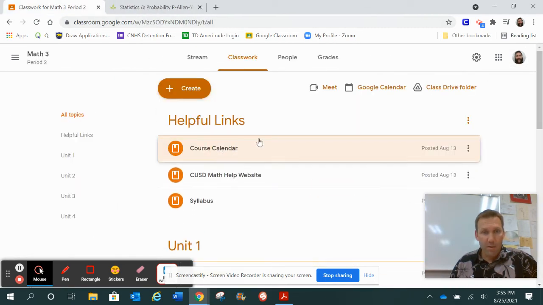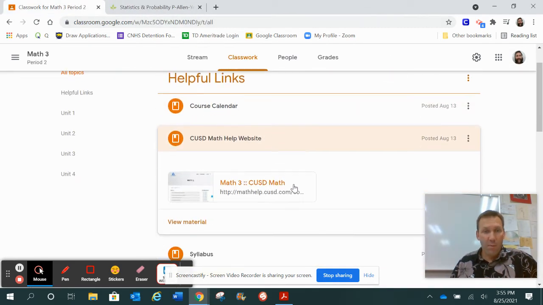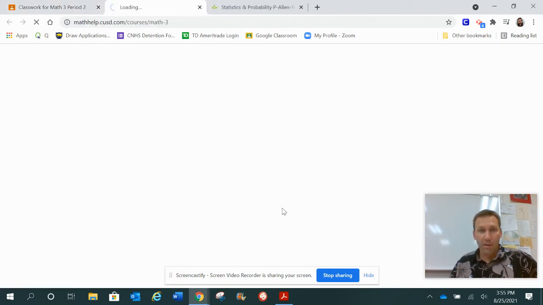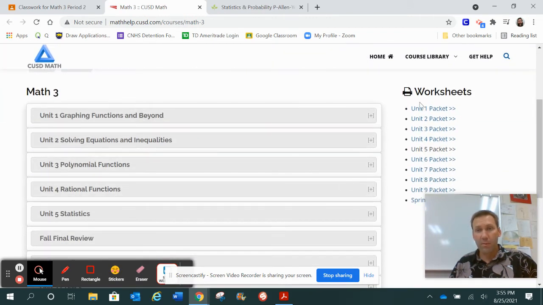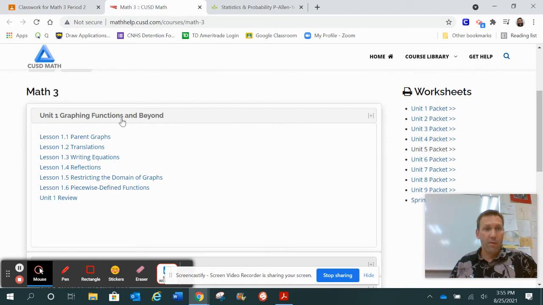Along with the course calendar, there's the CUSD Math Help website. So this has great resources provided by the district. Let's take a look at this. One good thing about this, we don't have a book in this class, but all the homework packets are listed here. So if your child loses their homework packet, you can print out a whole new packet here. There's also lots of resources within each chapter.